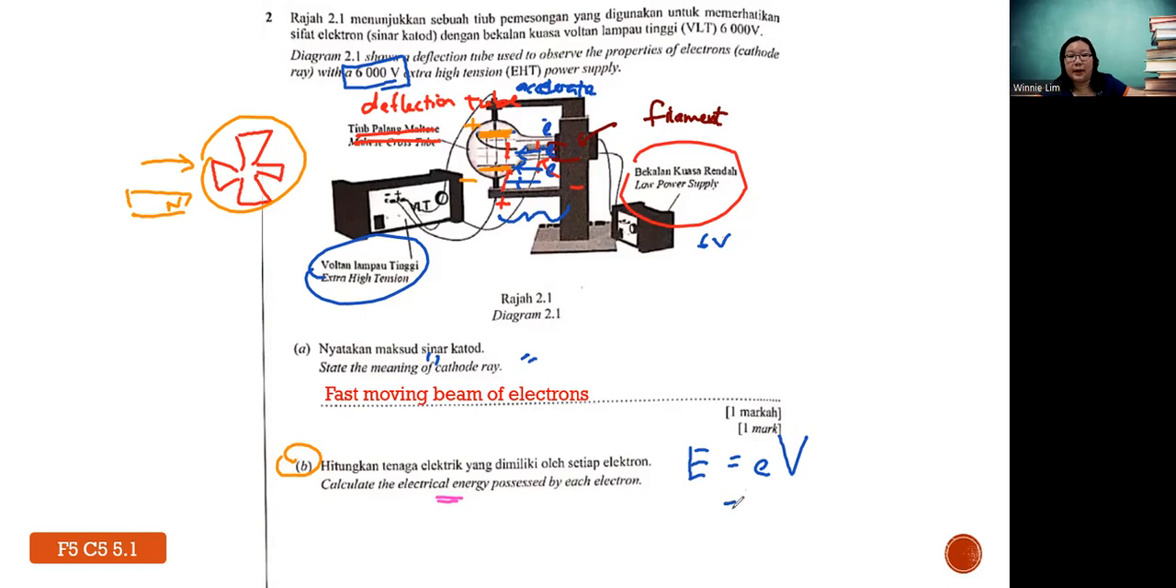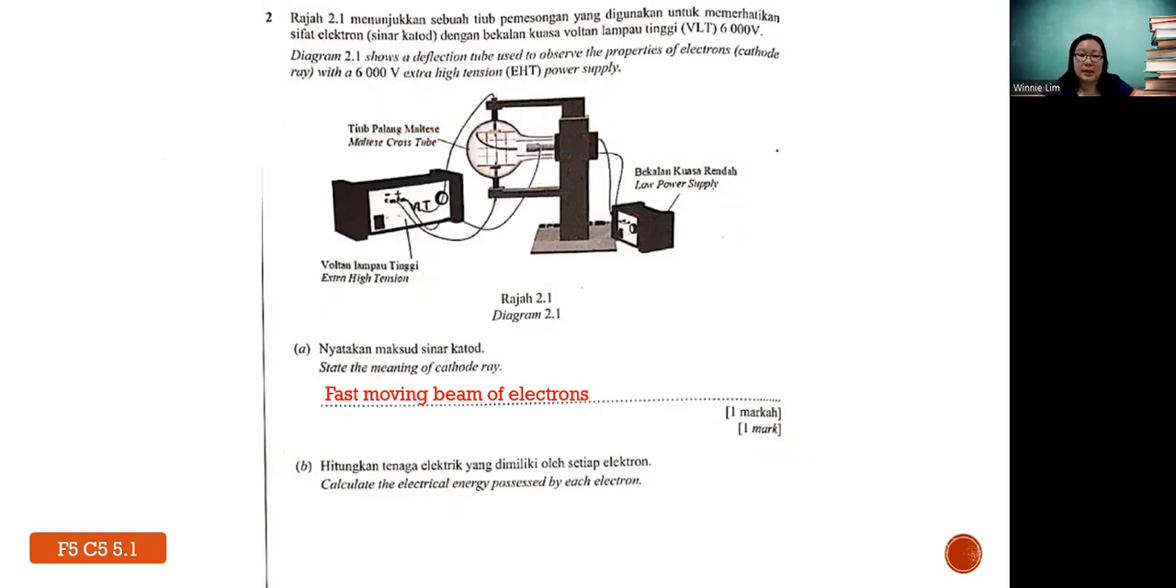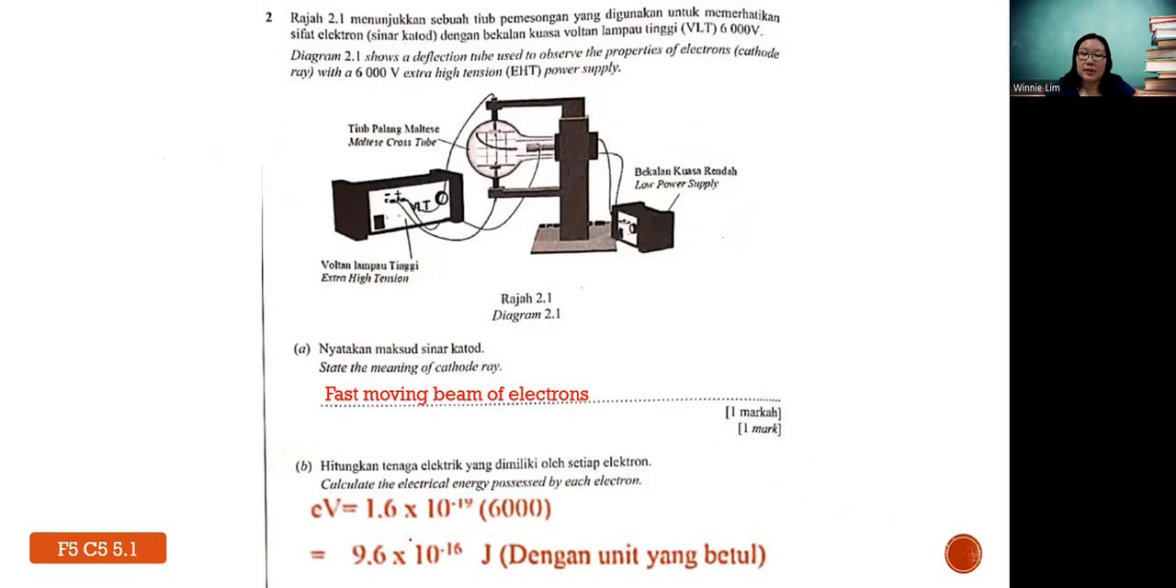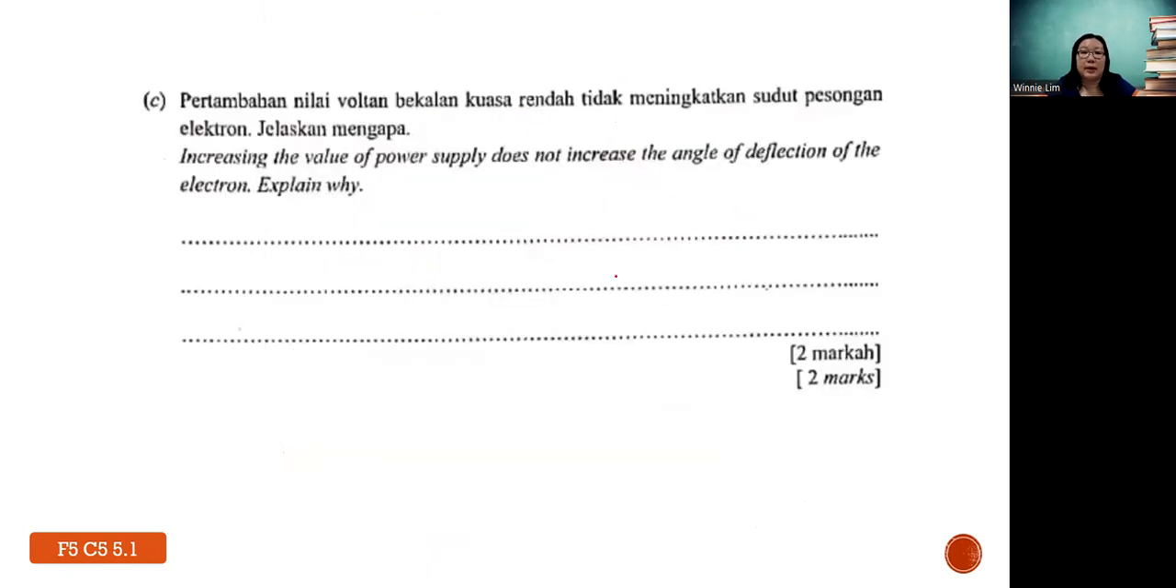Since teacher already explained, now you know already. By right, if you forgot the charge for one electron, it is supposed to be in the formula list. You can refer to the first few pages in your exam paper. The charge for one electron is 1.6 times 10 power negative 19, and then you times with 6,000. The unit of energy is still the same, which is joule. So let's see the answer. You are supposed to get 9.6 times 10 power negative 16 joule. Make sure you write your unit, okay? You write your unit.